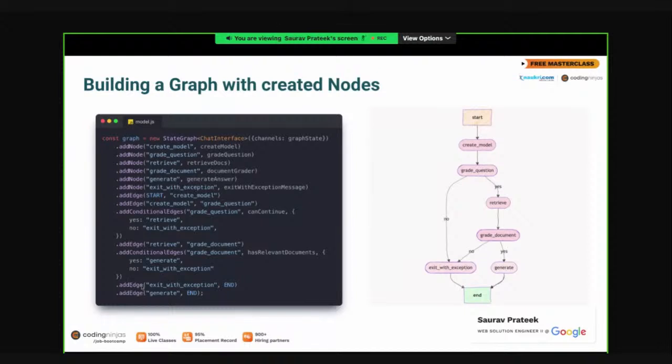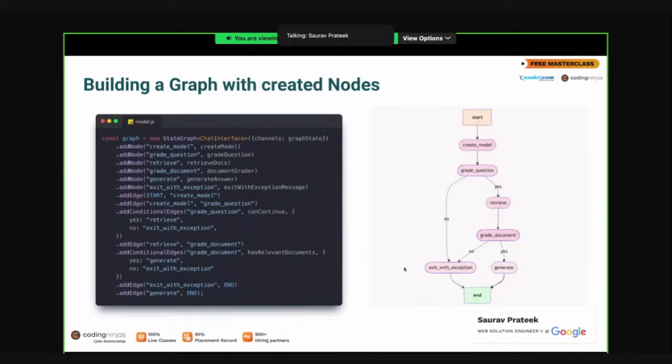Now we have two edges. Exit with exception is our last node, so it ends here. Generate is also our last node, a dead end, and the generate node ends there. Two dead end nodes. Once you do this, what is on the right side is just the graphical representation of what we have done on the left side. On the left side, we have coded it, and the right side is just the graphical representation of whatever you have done on the left.